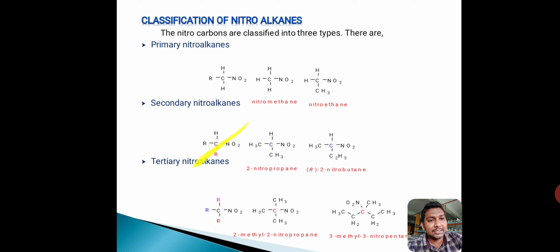And this is the secondary nitroalkane general formula. This carbon is attached to two alkyl groups, either alkyl or aryl groups. These are same or different, and it is attached to one hydrogen. So these are a few examples for secondary nitroalkanes. In these two structures, the secondary carbon is indicated by blue color.